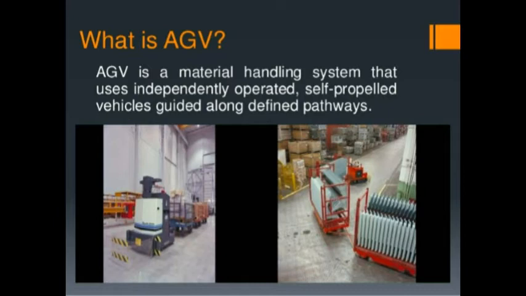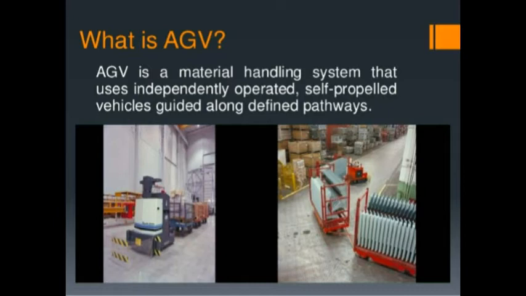These are commonly referred to as AGVS, Automated Guided Vehicle Systems. These vehicles are powered by on-board batteries that allow operation for several hours between recharging. Several hours means about 8 to 16 hours.